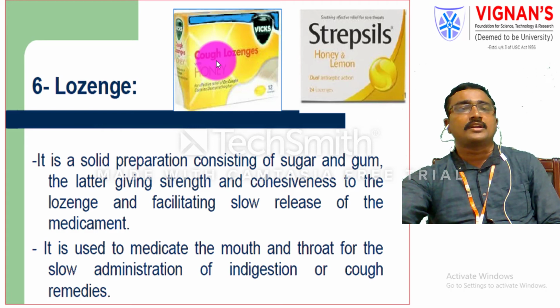We preferably recommend cough lozenges, and also Strepsils, which contain honey and lemon. These are preferably used to facilitate the slow release of the medicament, especially in the mouth and throat regions.